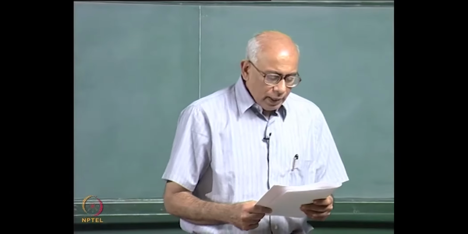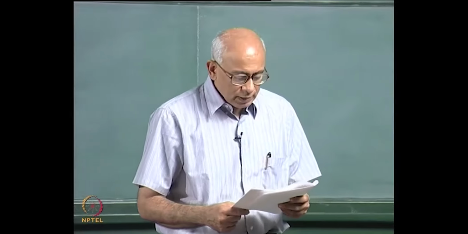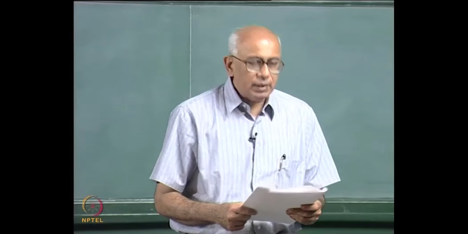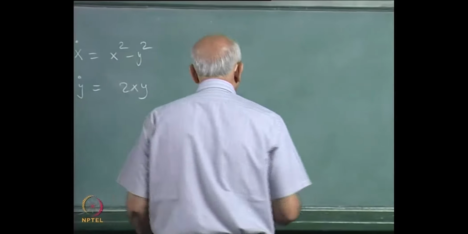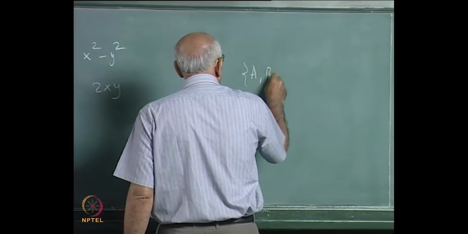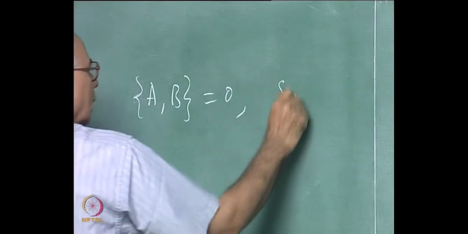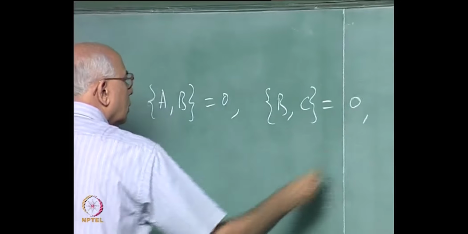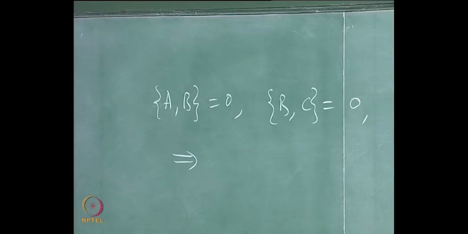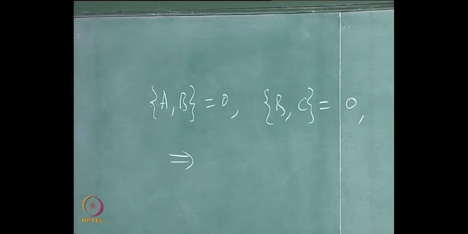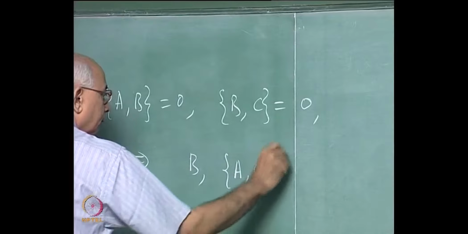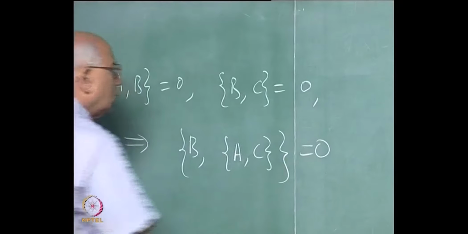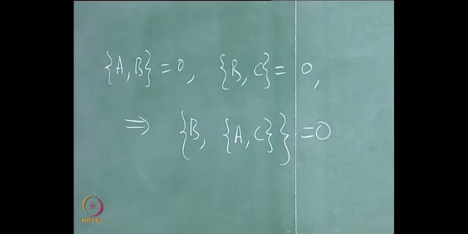Finally, if the Poisson bracket of A with B vanishes and that of B with C vanishes, then the Poisson bracket of A with C necessarily vanishes. Now that is false, because all you can say from the Jacobi identity is, if A with B is 0 and B with C is 0, then the Poisson bracket of this is 0 by the Jacobi identity, because the other two terms drop out.